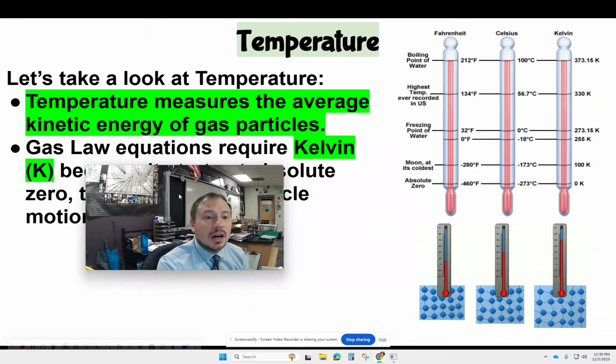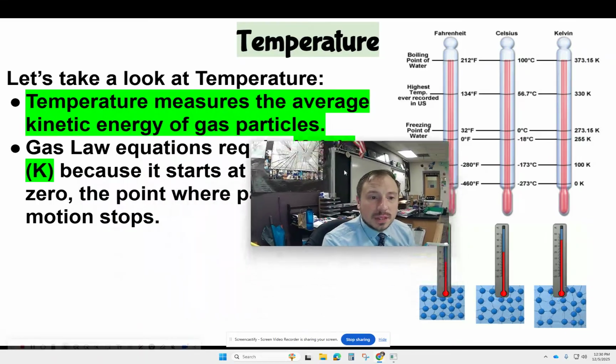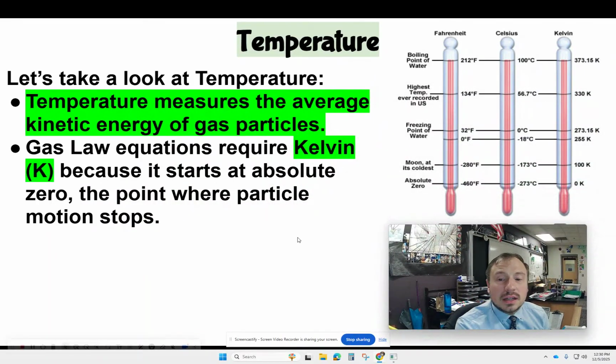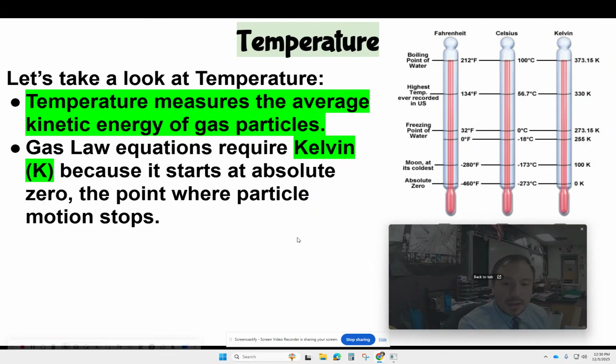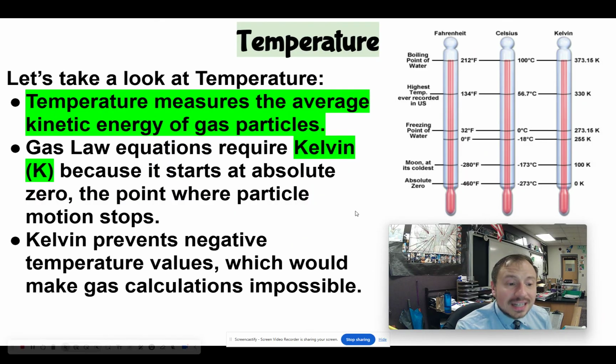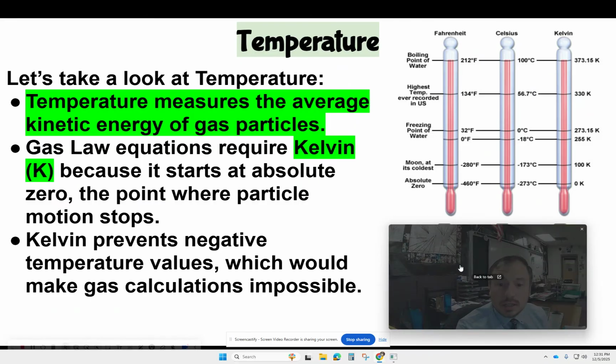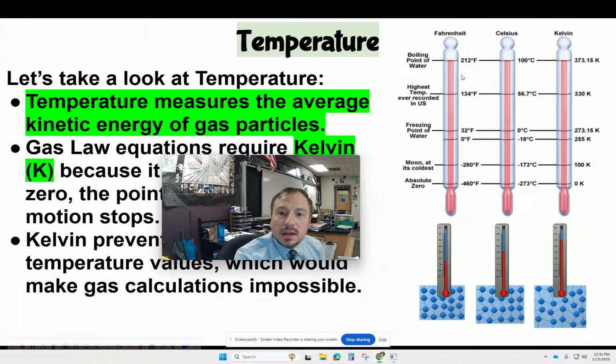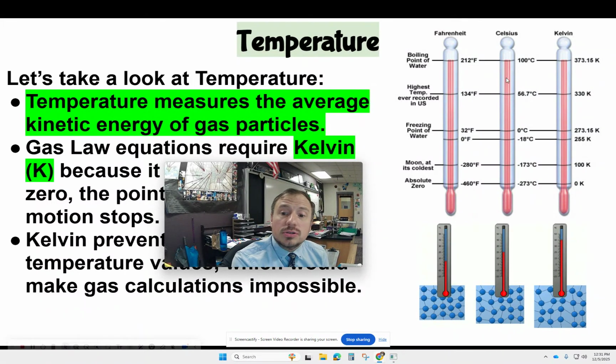Now, gas law equations require Kelvin be used. That is one of the temperature units that we can use. That's because 0 Kelvin is the point at which no motion happens. There's no molecular motion. You can look at these. These are probably the two that most of you are going to be familiar with. Fahrenheit is what most Americans are familiar with. Celsius is what the rest of the world uses, and the scientific community does use this one. 0 degrees Celsius is the freezing point of water. 100 degrees Celsius is the boiling point of water.